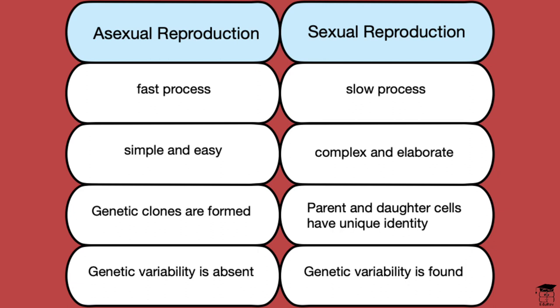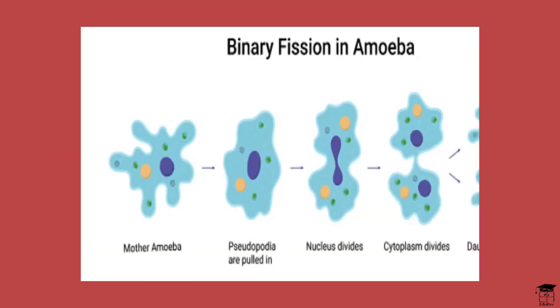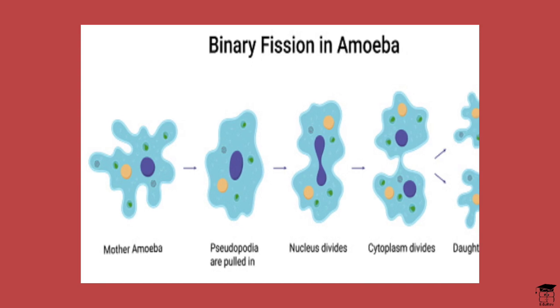In asexual reproduction, clones are formed, meaning extremely similar exact copies of two beings are formed. But in sexual reproduction, there is no clone formation, as all the individuals are different. In asexual reproduction, there is no genetic variability available, but on the other hand, in sexual reproduction, genetic variability is found. Now let's study asexual reproduction and its types.